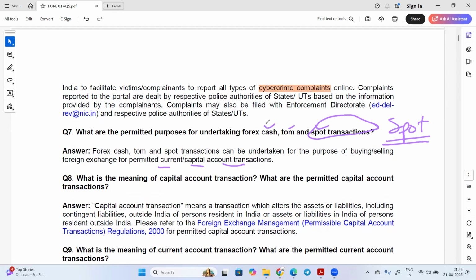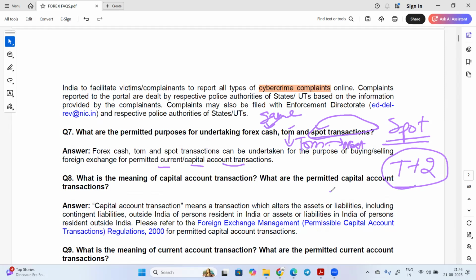Okay. So cash means the settlement is happening the same day. This question can also be asked. Tom means tomorrow. So if settlement is happening the next day, you will say Tom transaction. And spot transaction means T plus two. Okay, T plus two is spot transaction.